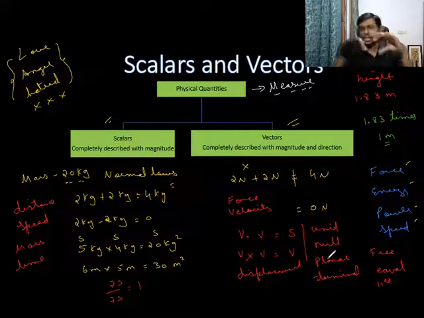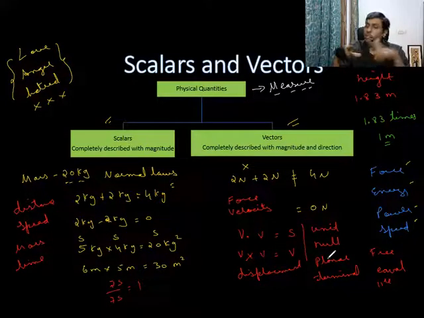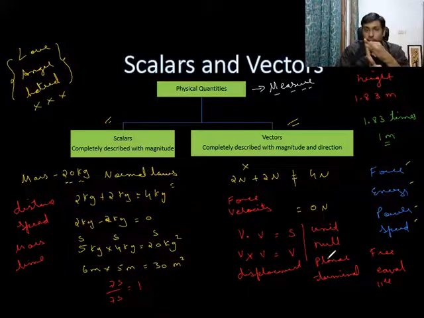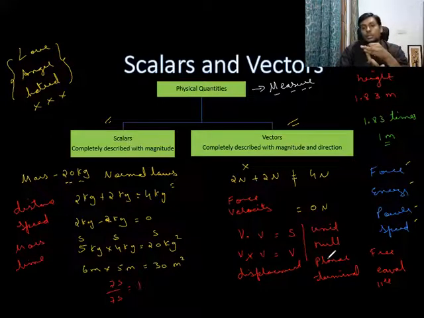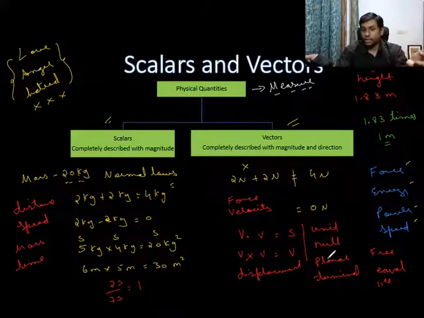So here we realize scalars is very easy. We don't need to talk much about scalars. But vectors, lot of things we don't know. We don't know how to add a vector, which we have to learn. We don't know how to multiply a vector. Again, we have to learn how to multiply to get a scalar, how to multiply to get a vector. We also don't know how to divide a vector. There are different types of vectors.